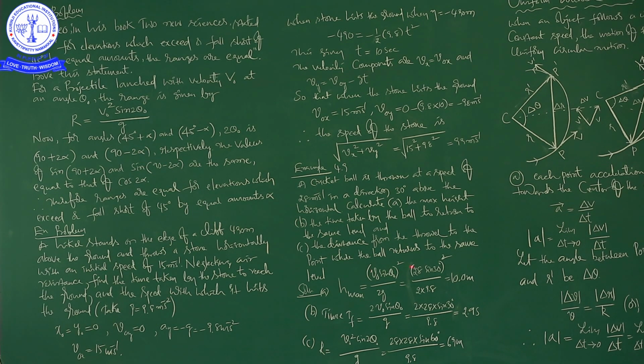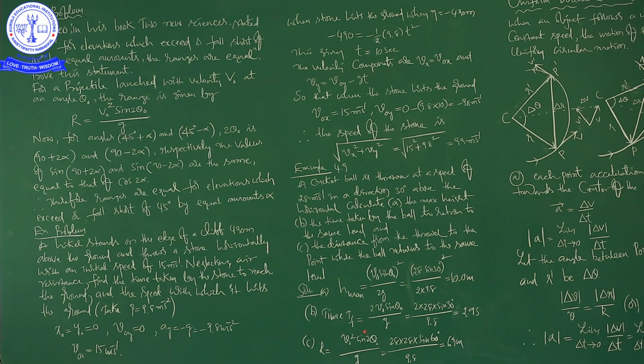Maximum height is equal to u square sin square theta by 2g. Either u or v naught, both are indicating initial velocity. So according to here, he has simply written v naught sin theta whole square by 2g. Substitute the given values: v naught is 28 and theta naught is 30 degrees, divided by 2 into 9.8, that is equal to 10 meters.